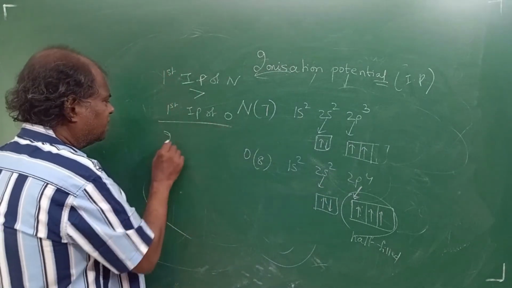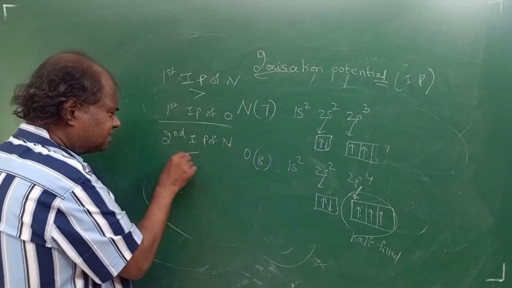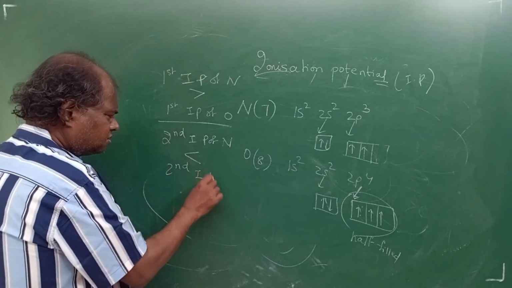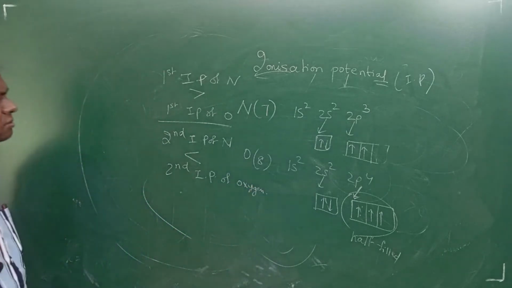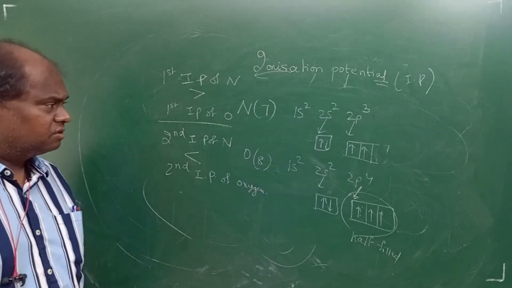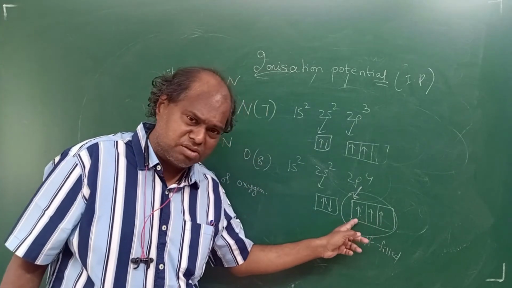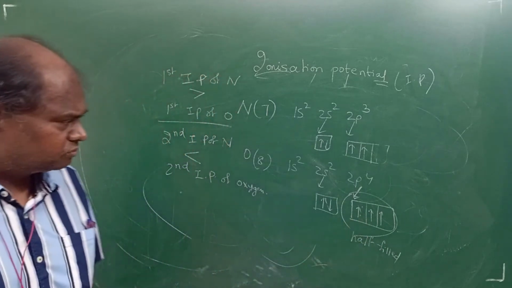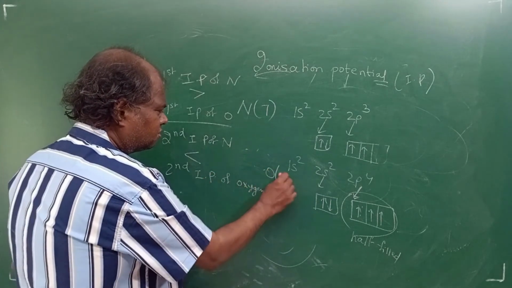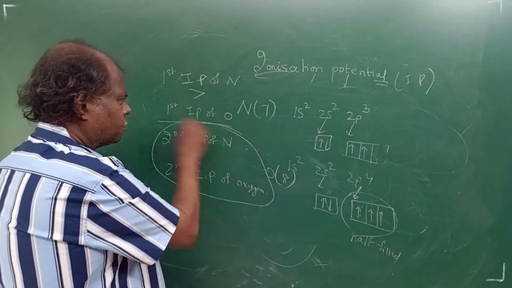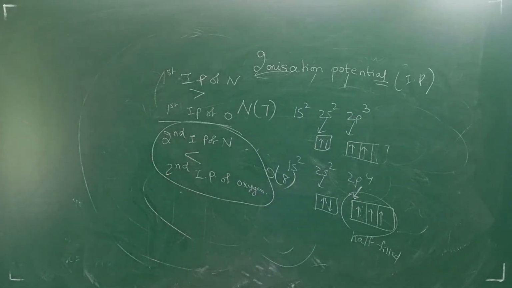So can I say like this? The second IP value of nitrogen will be less than the second IP value of oxygen. Are you clear? Yes. First one for nitrogen will be tough. But second time, removal from oxygen will be tougher. Why? Because oxygen will get half filled. Students, I hope you are getting this. Okay, can you please copy this? Copy this fast.